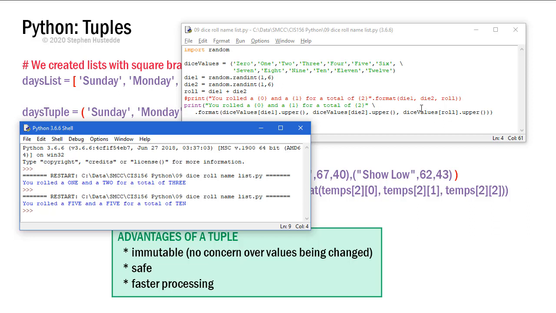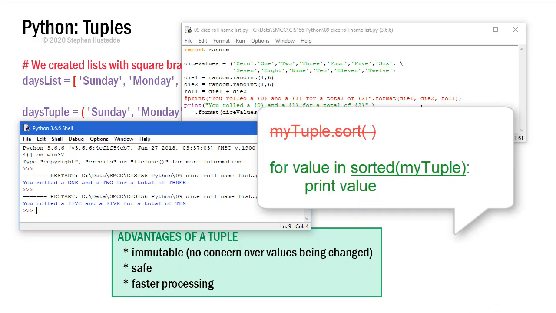Since you can't change the value of a tuple, methods such as reverse, append, insert, remove are not valid for tuples. You can't sort a tuple since you can't change that value, but you could reference the tuple in the sorted Python method. So I can say sorted and then whatever the value of tuple is in parentheses, and use that in a for loop.